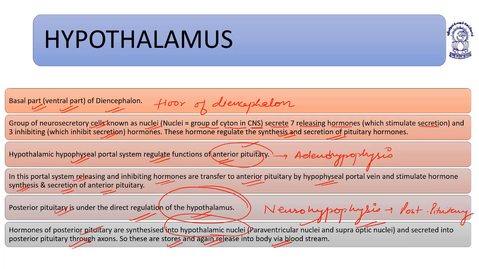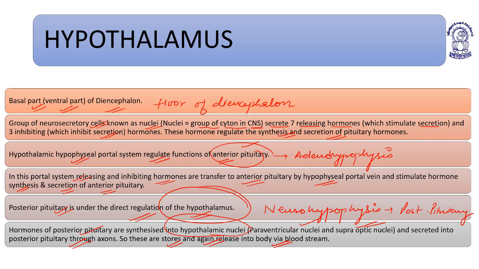The hypothalamus is present on the floor of the diencephalon, the basal, ventral part. It consists of neurosecretory cells known as nuclei, which are groups of cytons in the central nervous system. They secrete seven releasing hormones which stimulate secretion and three inhibiting hormones which inhibit secretion. These hormones regulate the synthesis and secretion of pituitary hormones.